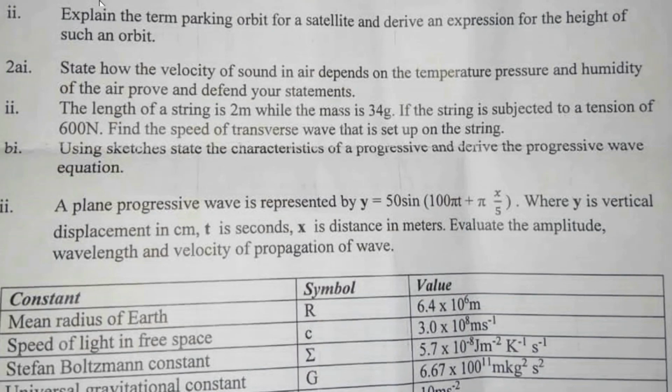The next question says, a plane progressive wave is represented by y equals 50 sine into bracket 100 pi t plus pi x over 5, where y is vertical displacement in centimeters, t is in seconds, and x is distance in meters. Evaluate the amplitude, the wavelength, and velocity of propagation of the wave. Let's get to our blackboard.